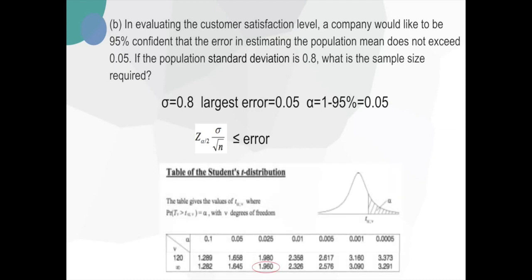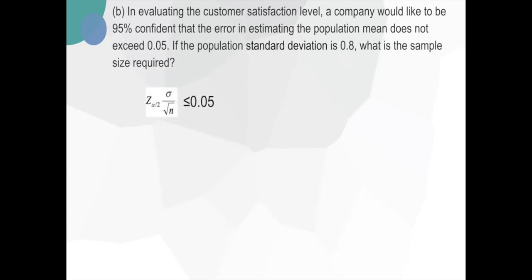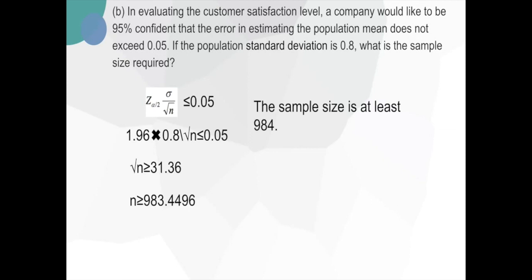From the table, we know that when alpha is 0.05, z alpha over 2 is 1.96. Therefore, z alpha over 2 times sigma over the square root of n is not larger than 0.05. That is 1.96 times 0.8 over the square root of n is not larger than 0.05.